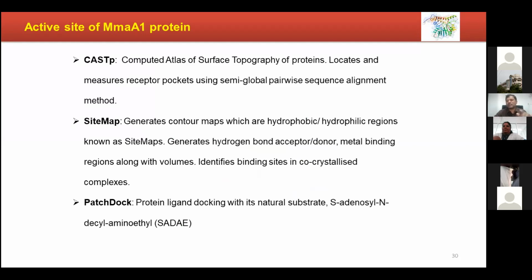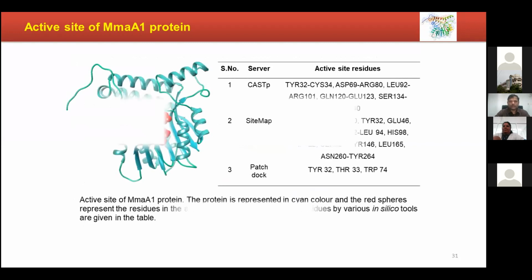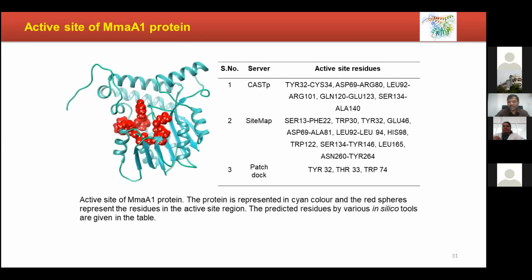We are using some software tools for identifying the receptor pocket, because we do have some data on existing enzymes and their three-dimensional structures. Now through these three servers, we have screened and then we got this data. Okay, so this is the region where the active pocket can be.